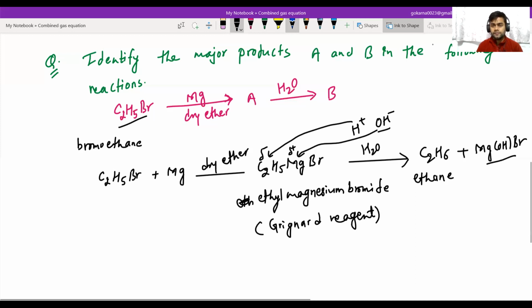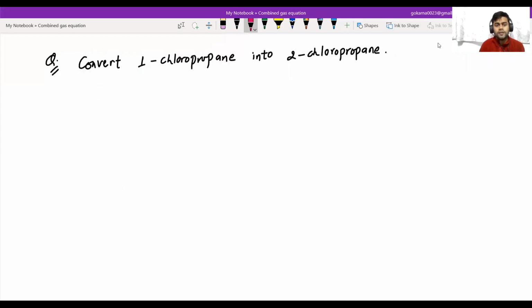So next question: convert 1-chloropropane into 2-chloropropane. First of all, we have to write the structural formula of 1-chloropropane. Propane means 3 carbons, and 1 means the chloro is in the first position. So the compound is CH3, CH2, CH2Cl.